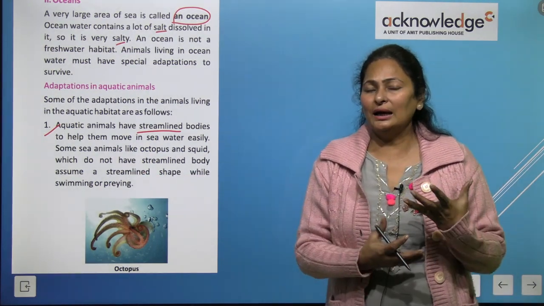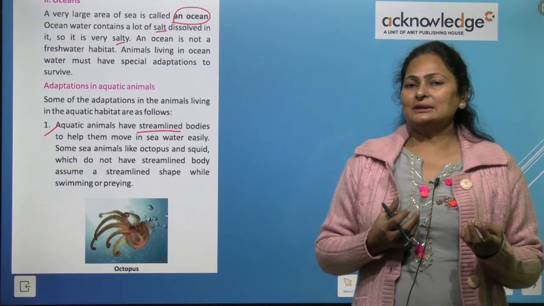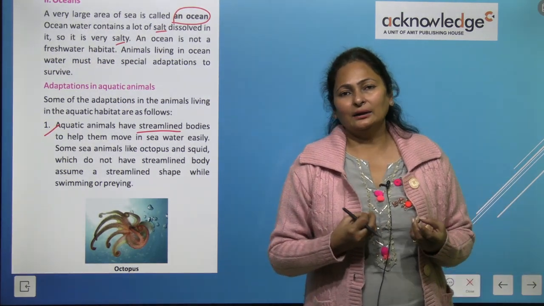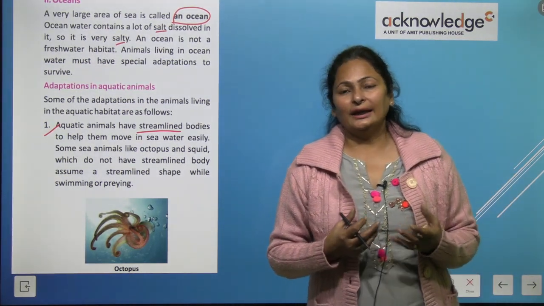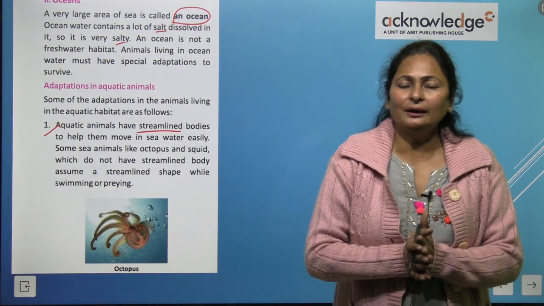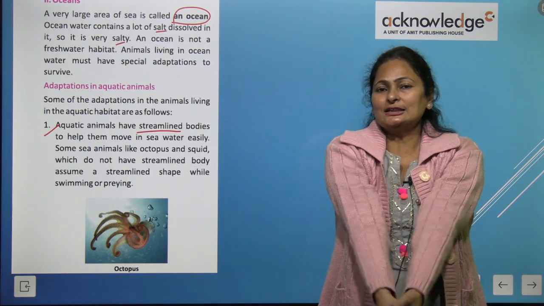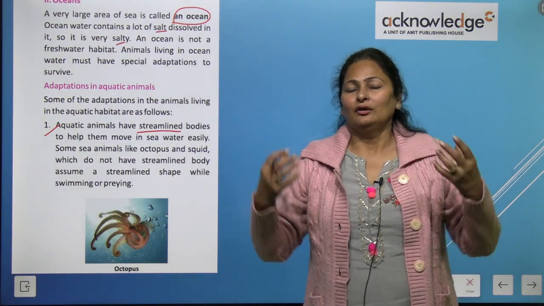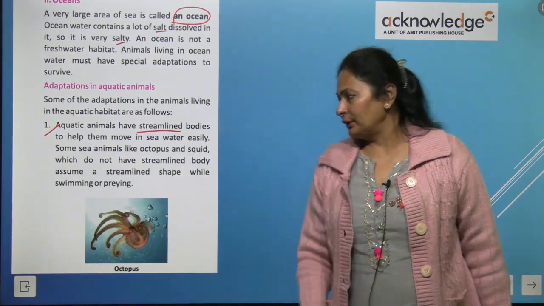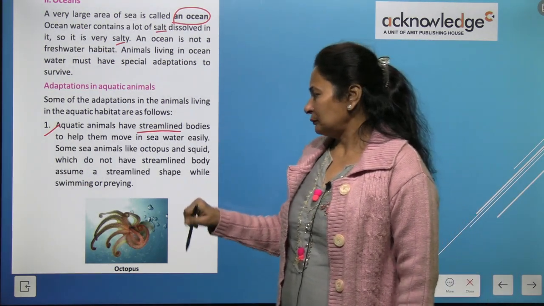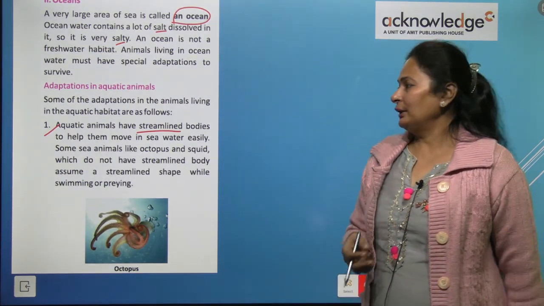Because of this, the creatures living in the water have a streamlined body, right? They are narrow at the edges and the middle portion is broader, so they can easily swim in the water.